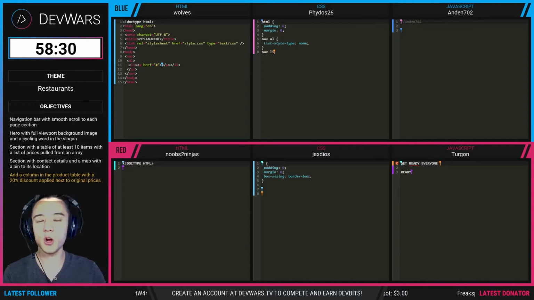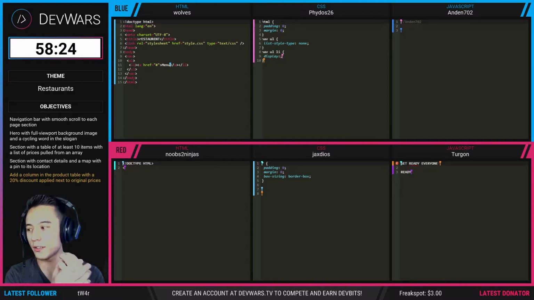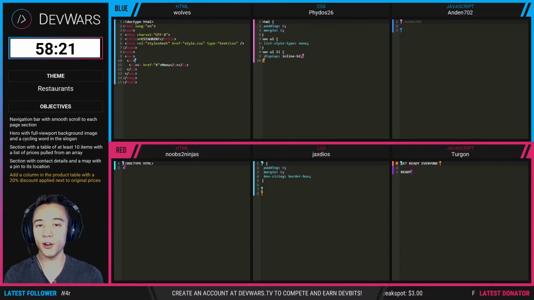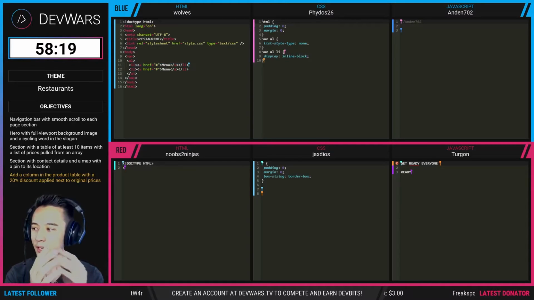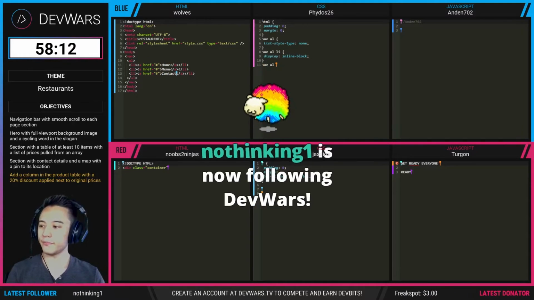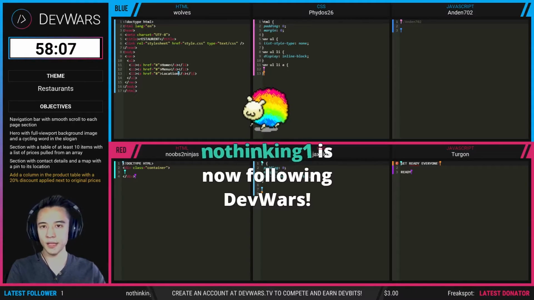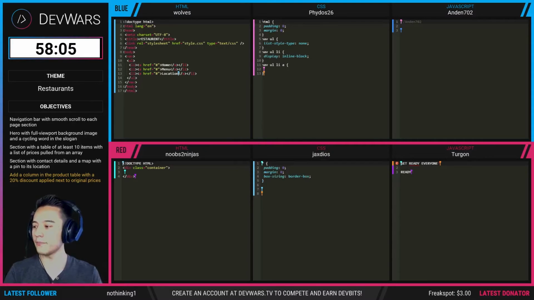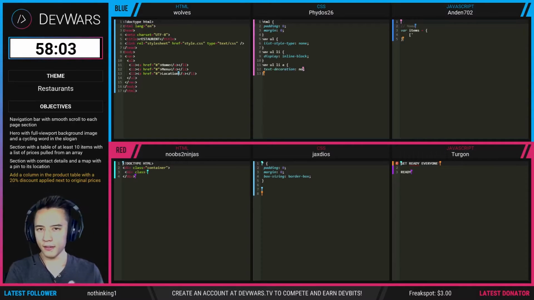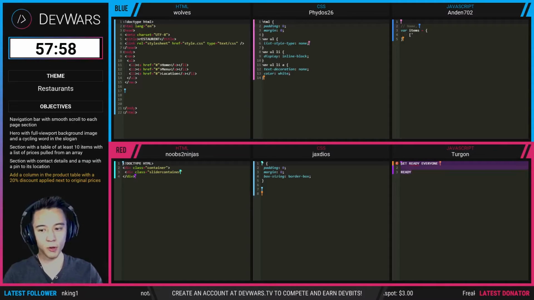Each objective is worth 1 point. So for each objective they complete, they earn a point. However, the bonus objective is worth 2 points. And the only way to earn the bonus objective is if you complete all 4 objectives. You cannot, for example, complete only objective 1 and complete the bonus objective. You'd have to complete all 4 in order to earn the points for the bonus objective.